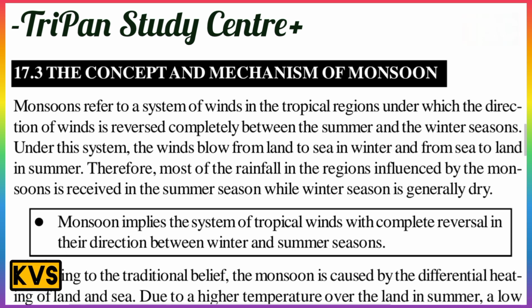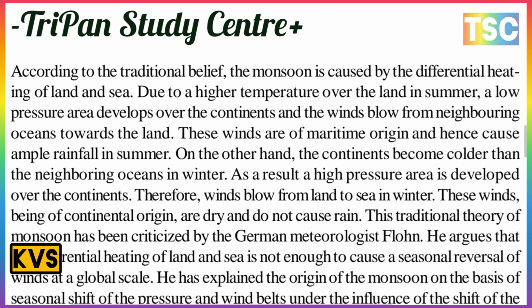The monsoon is a system of tropical winds with a complete reversal in direction between winter and summer here. According to the traditional belief, the monsoon is caused by the differential heating of land and sea. Due to the higher temperature over land in summer, a low pressure area develops over the continent and winds blow from the ocean toward the land. This is a wind of maritime origin and hence the cause of ample rainfall in summer here.